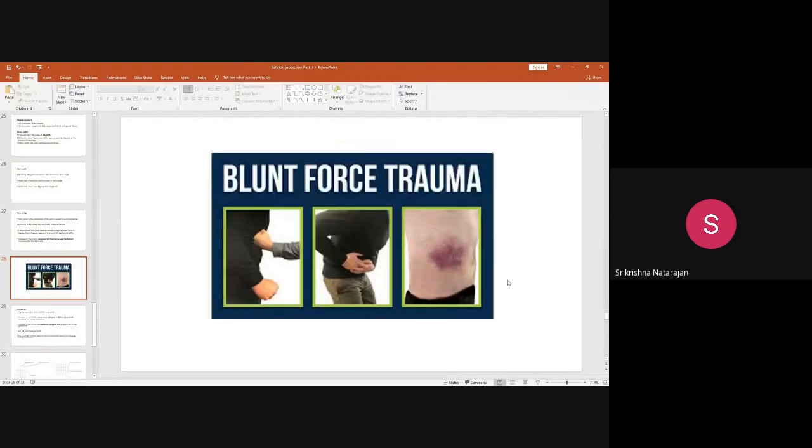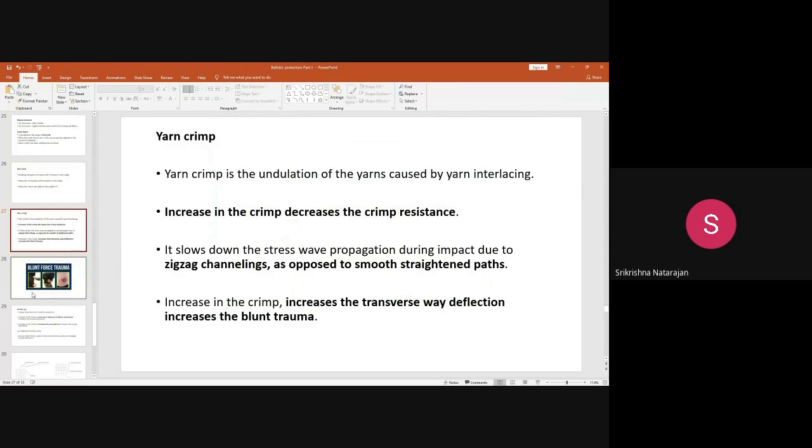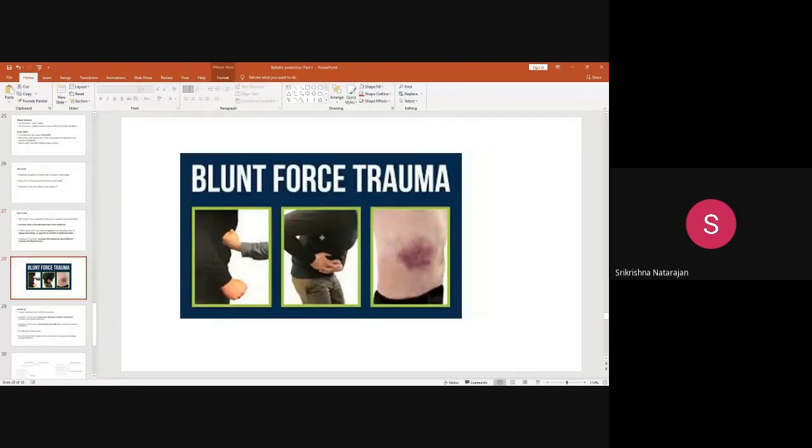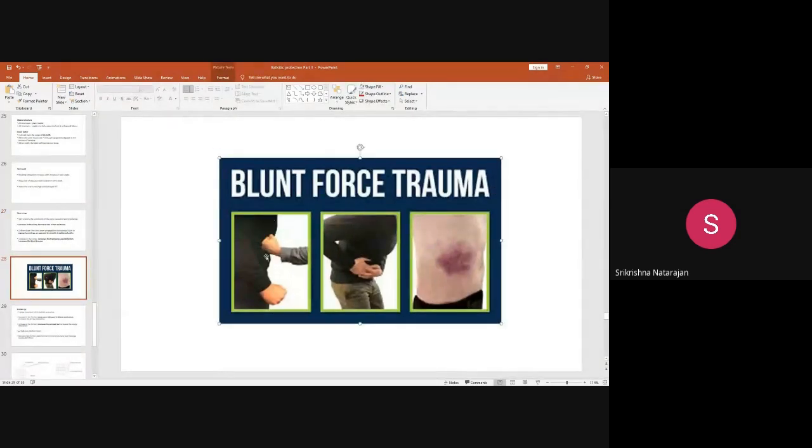Okay, see, you can see this is called the blunt trauma. For example, a normal example I have given: if a person is wearing clothing and someone is just hitting it, giving a punch to the body, what happens? In his body there is a trauma, there is a hit. Because of the hit given, he faces a trauma.